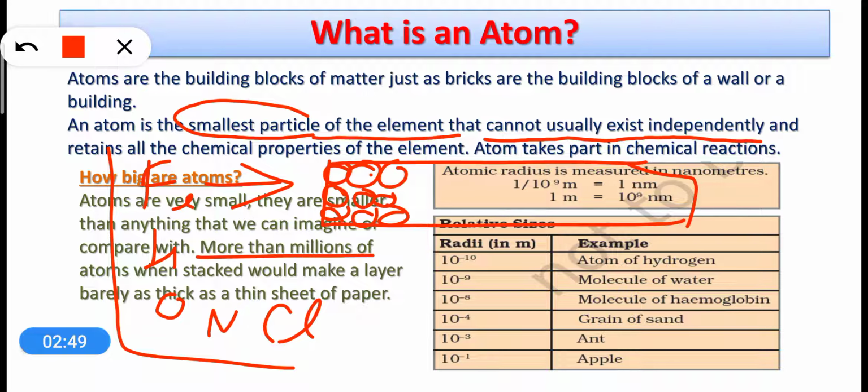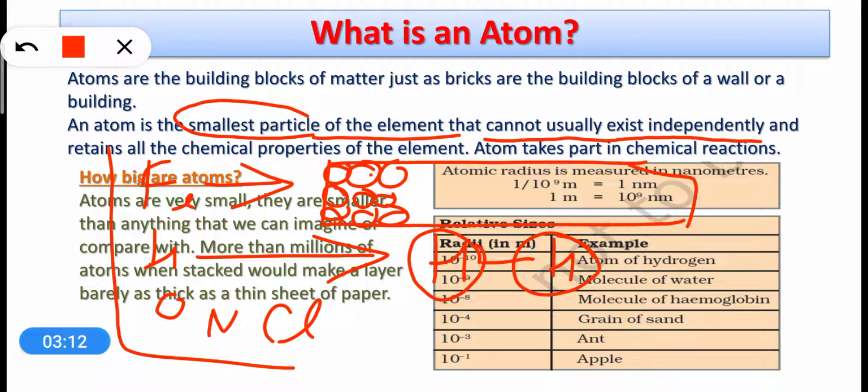If we talk about hydrogen, wherever there is hydrogen gas, the particles of hydrogen are hydrogen molecules, where two hydrogen atoms are combined together. So if you find hydrogen gas somewhere, you will find no single, independent hydrogen atoms.